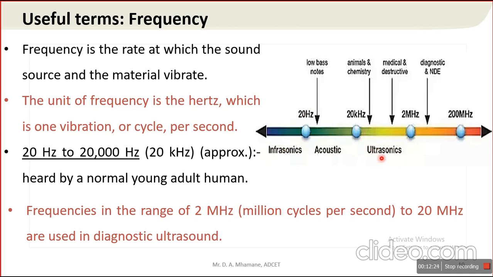Again, ultrasonic sound is divided as per the frequency. 20 kilohertz to 25 kilohertz is used in animal and chemical research or chemical diagnosis. 1 megahertz to 1.5 megahertz is used in the medical sector or in non-destructive analysis.